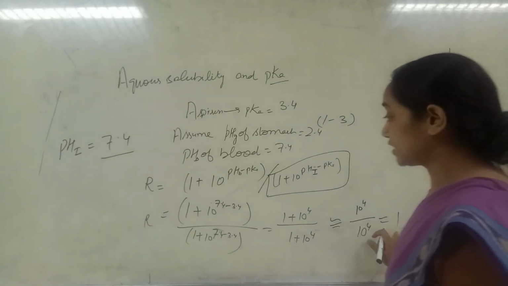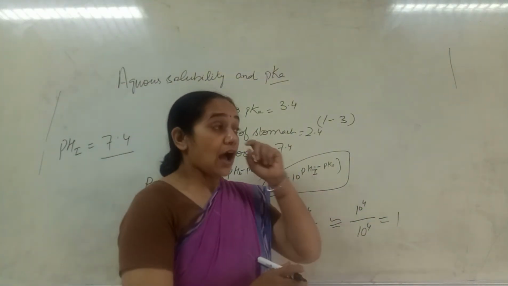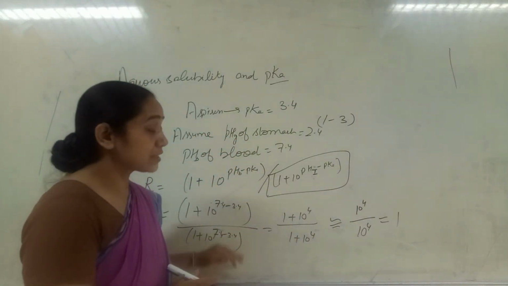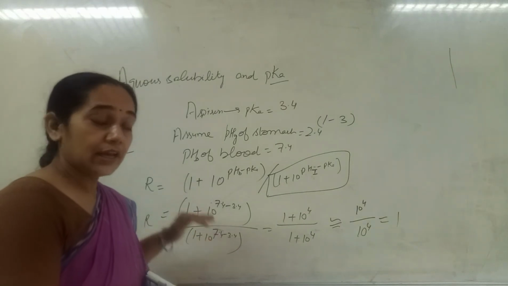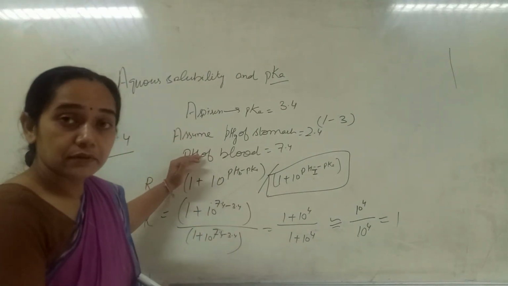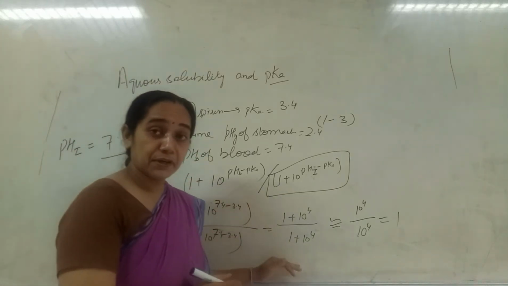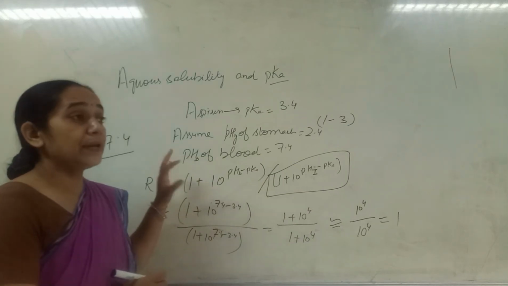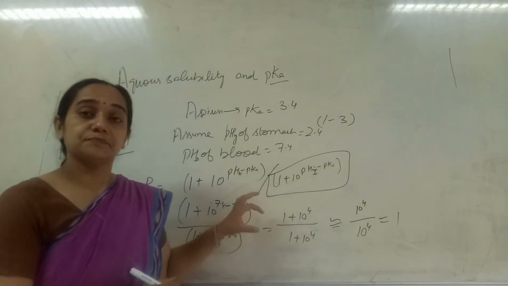It is coming here as 1, and this represents that our drug has higher solubility in the intestinal area and higher absorption in the stomach. So if aspirin is given, it will be unionized in the stomach, but it will be more soluble in